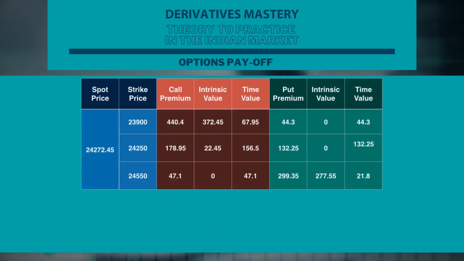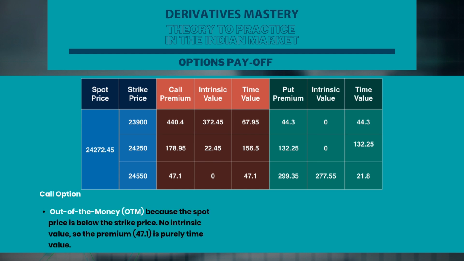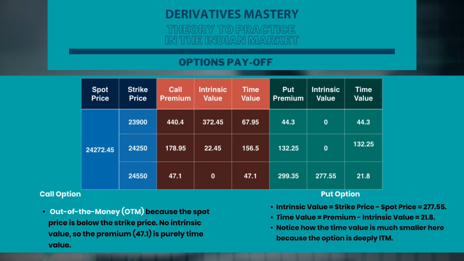Let's move on to the next strike price, 24,550. For the call option, this is an out of the money strike because the spot price is below the strike price, and there is no intrinsic value, so the premium of 47.1 is purely the time value. Whereas for the put option, this is an ITM, that is in the money strike, because the strike price is above the spot price. So here the intrinsic value is strike minus spot price, which gives us 277.55. Whereas the time value is premium minus intrinsic value, which gives us 21.8. Notice how the time value is much smaller here because the option is deeply in the money.